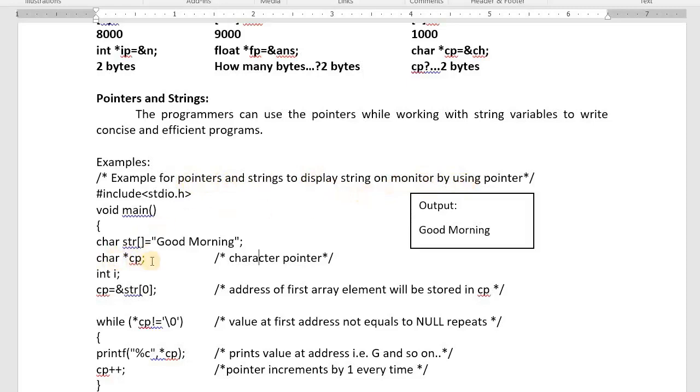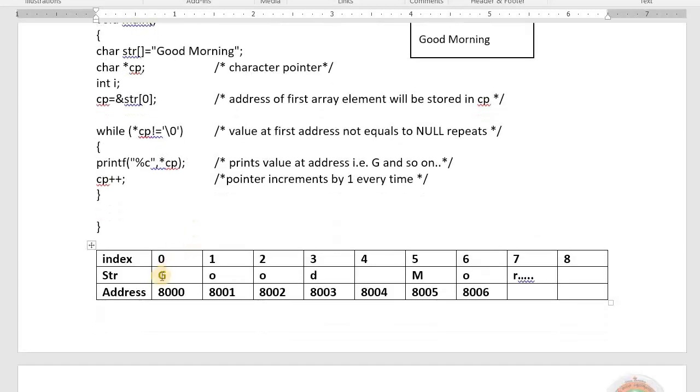I need one character pointer, char *cp, and int i. How will the good morning be stored? Like this: GOOD space MORNING. str[0] has G, str[1] has O, str[2] has O, and each array element will have the address 8000, each character taking 1 byte, then 8001, 8002, 8003, 8004, 8005 and so on.